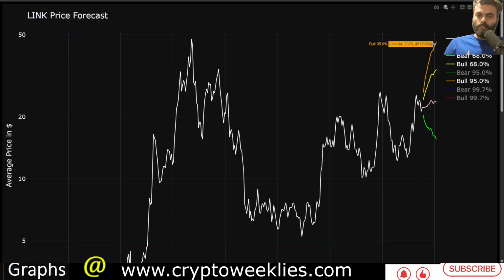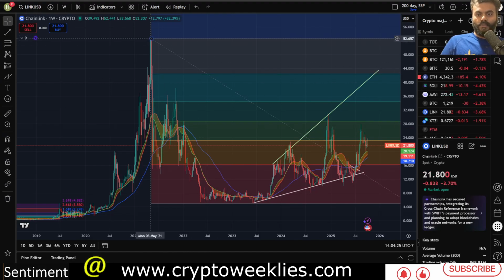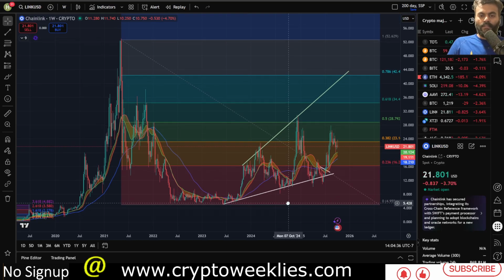So again, two points to the valuation between $45 and $50 with respect to the regression based fair value. These are the weekly average prices. You can see there is 10 to 20% tolerance between the eventual peak and the weekly average price at that peak. For example, in May 2021, the weekly average price at the peak for Link was at around $47, whereas the price at the top, the candle body and the wick, took the price action to $52. So $5 higher than the estimated weekly average.